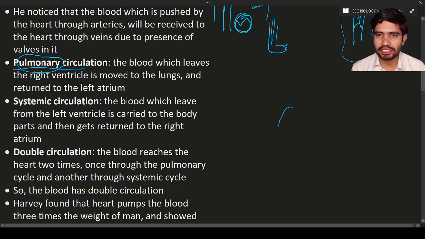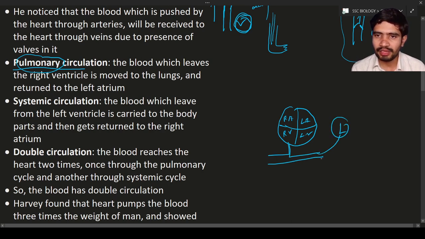Okay, this is the heart. We are drawing the heart in an easy manner just for the understanding purpose. So this is the heart. Okay, this is the right atrium, right ventricle, left atrium, and also left ventricle. So from the right ventricle, the blood will be pumped to the lungs.